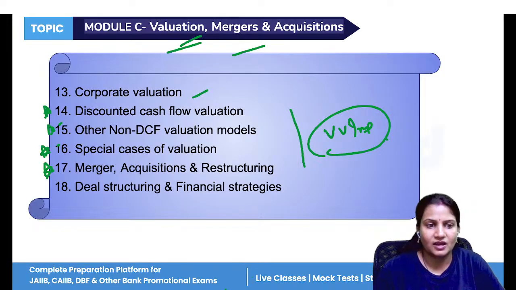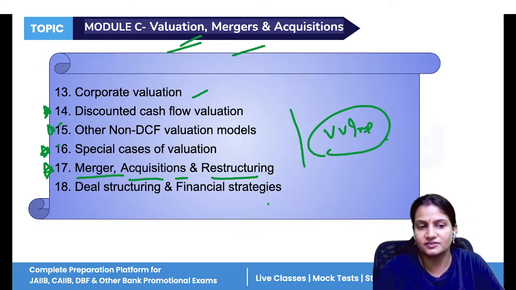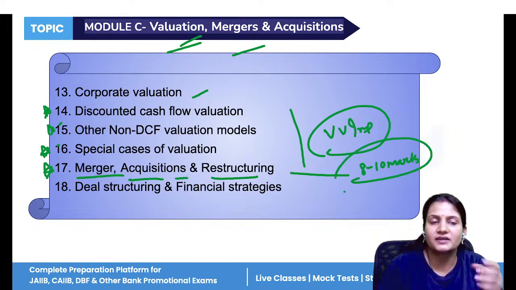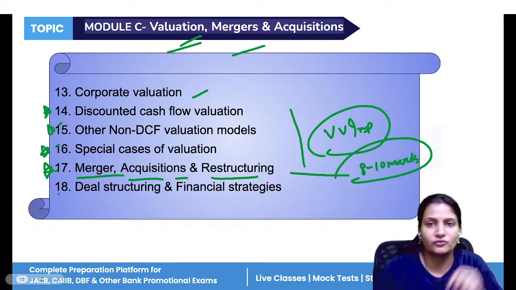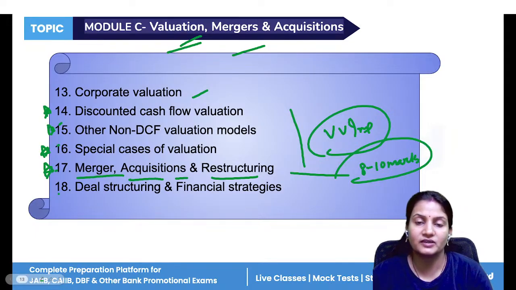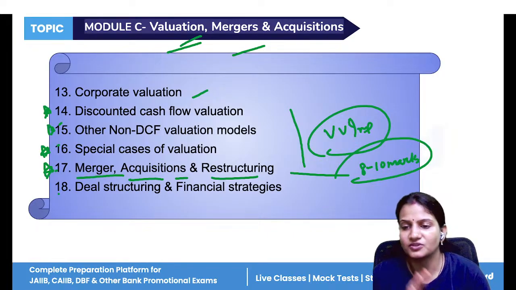The single unit mergers, acquisition, and restructuring will give you approximately 8 to 10 marks. You can expect 8 to 10 marks from this single unit, unit number 17. This is again a bit lengthy unit. It will take 3 days to complete this single unit. And again, most important.